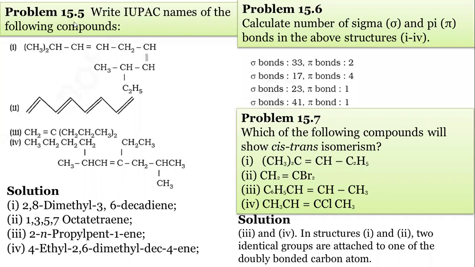Problem number 15.5. Write the IUPAC names of the following compounds. Number 1 is given: CH3